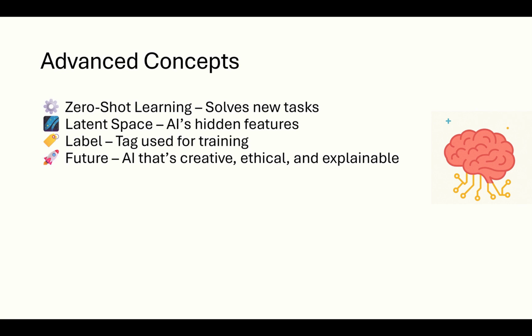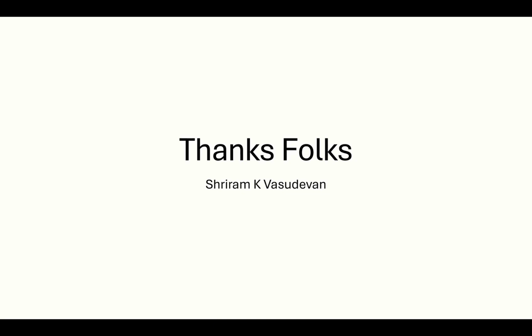All these terms together form the ecosystem of how AI learns, grows, and improves. The future of AI lies in combining all these, creating systems that are creative, transparent, and aligned with human values. Yes, these have to come together. Alright, you have almost completed learning 50 essential AI terms. Congratulations. Remember, AI is not just algorithms, it's about data, ethics, and human collaboration. The more you understand these terms, the better you can use AI more responsibly and creatively. Keep learning, keep experimenting, and keep building.